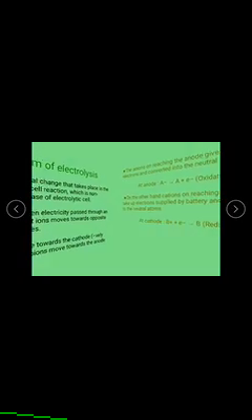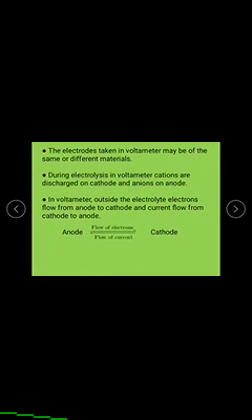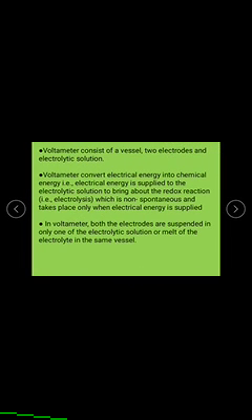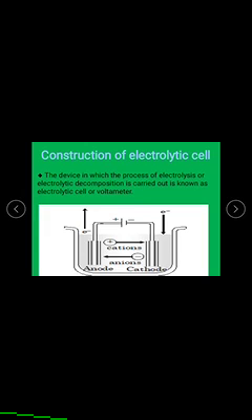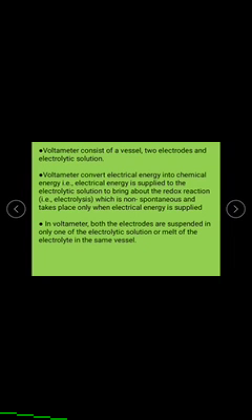Okay, construction. When we observe the construction, it consists of one electrolysis cell, in which the electrolysis process is carried out. Two same or different types of electrodes are used, and one type of electrolyte solution is used in this cell. The electrodes are connected through a voltmeter or battery.